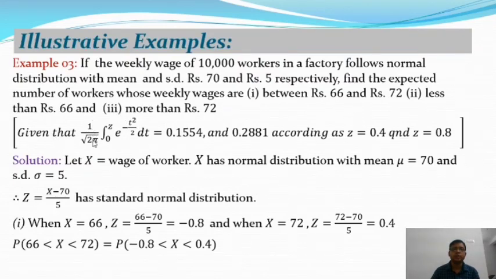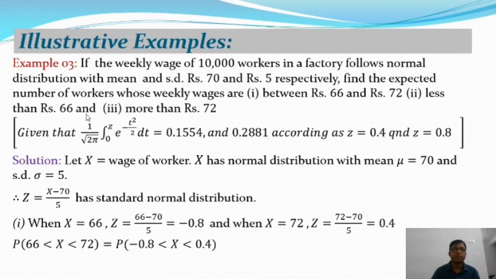Given that (1 over root 2 pi) times the integral from 0 to z of e to the power minus z squared by 2 dz is equal to 0.1554 at z = 0.4 and 0.2881 at z = 0.8.